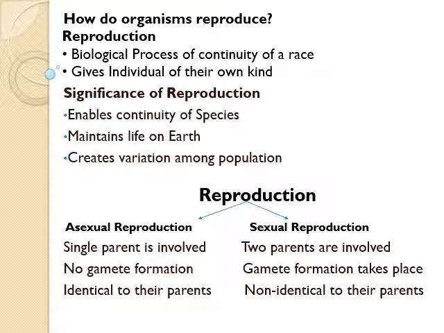Next is sexual reproduction. In this, two parents are involved. Gamete formation and fusion of gametes, that is, of opposite sex, male and female, takes place. Individuals produced in this process are non-identical to their parents. They show variations among themselves.